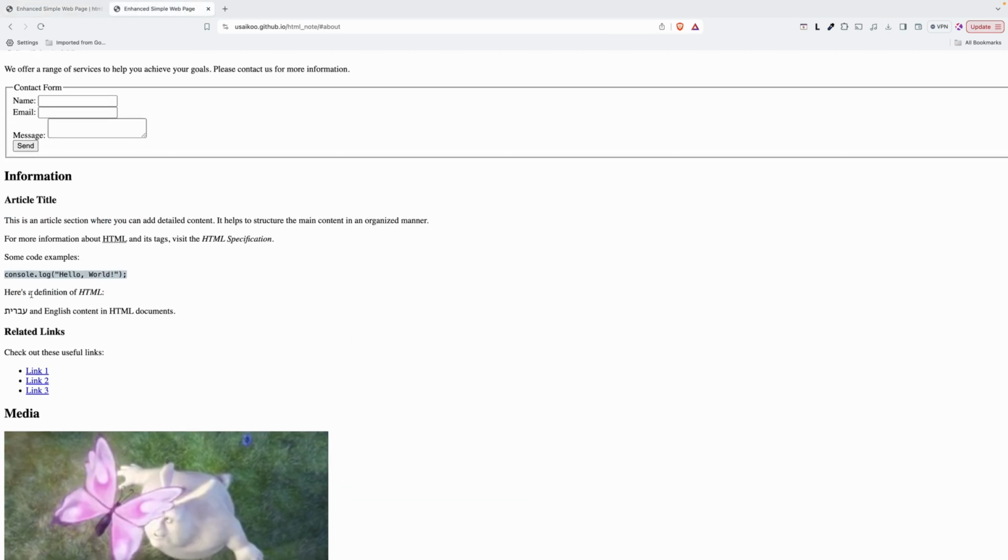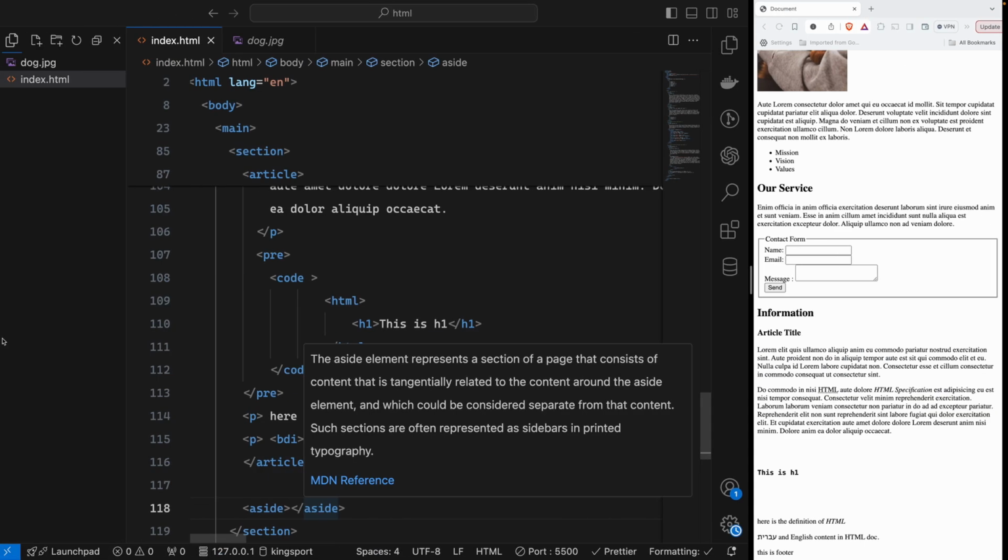When you go there, you will see the related link. This related link is shown along with the article title you are reading. For example, you are reading a cooking article about how to cook spaghetti. Then after that, it will show related articles about cooking with spaghetti or something like this. So this is what we call aside in HTML.